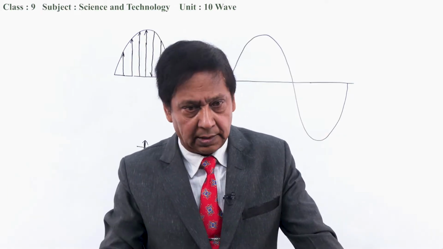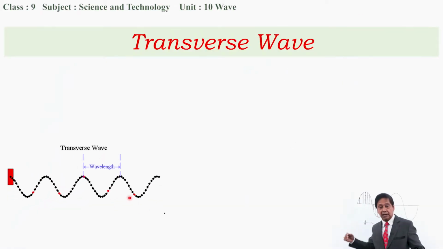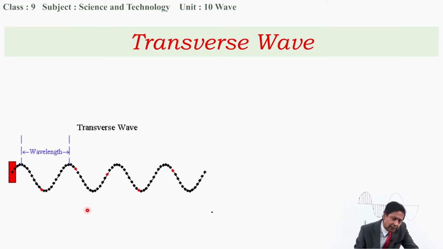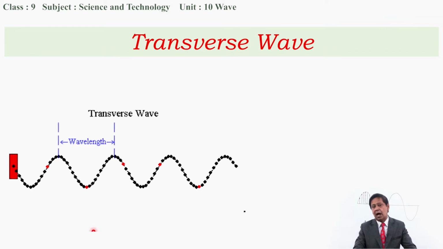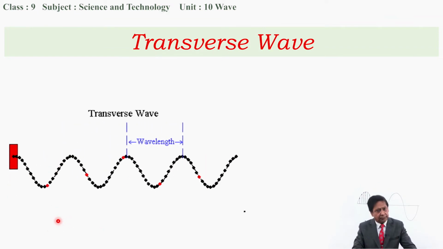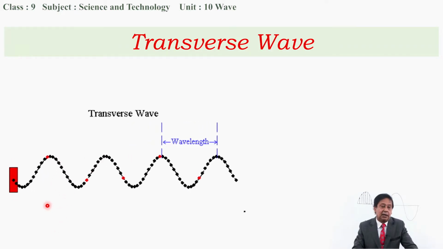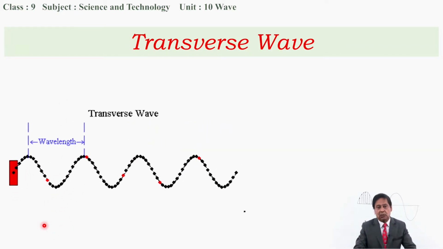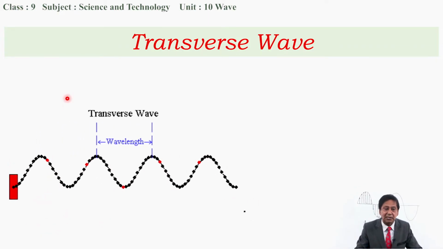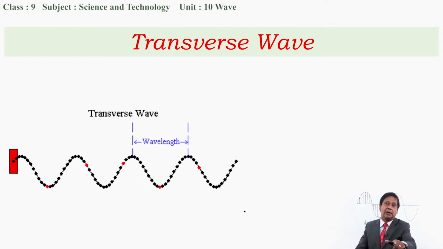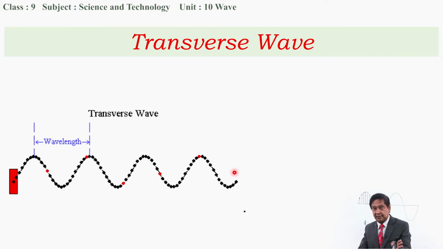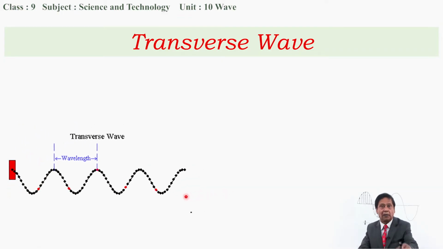Look at this. This is the wave that I made just before on the board. Look at these particles carefully. There are many particles, but I want to show you very clearly with the help of these red particles of the water. This red particle is moving just up and down only. Have you noticed this? They are not moving towards this direction. They are moving just up and down. Not only this red particle, all the particles are moving just up and down, but the wave is traveling towards this direction. And this type of wave is called a transverse wave.